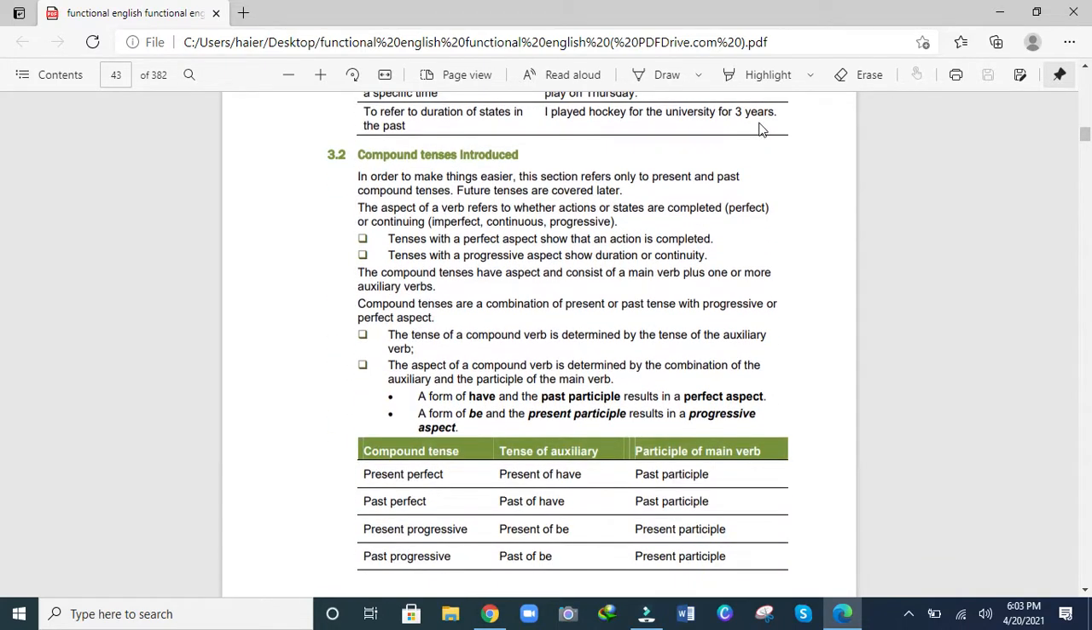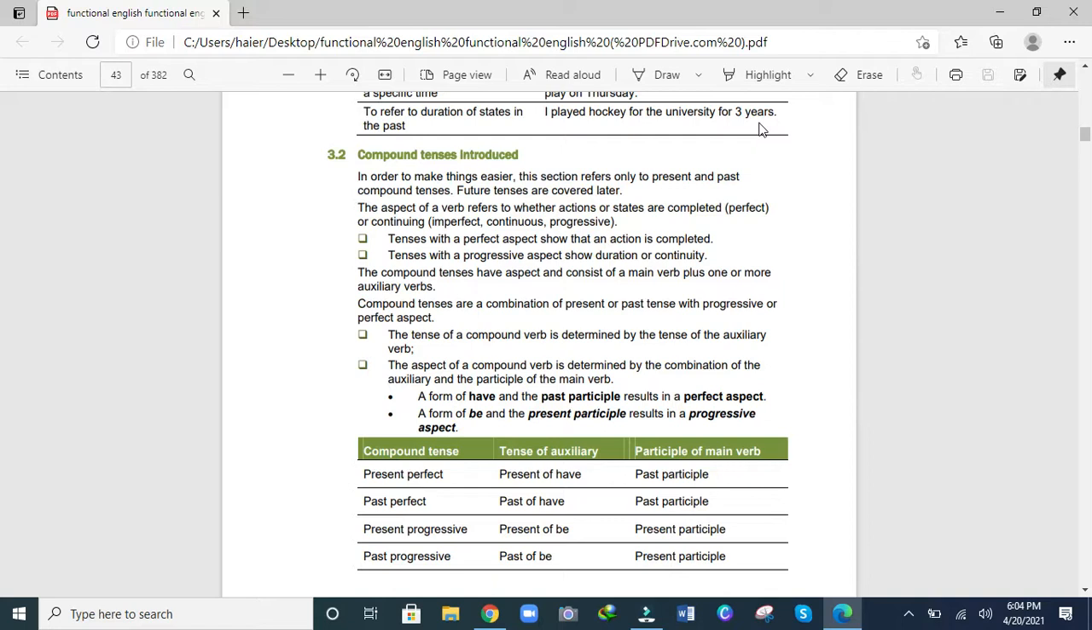Compound tenses introduced. In order to make things easier, this section refers only to present and past compound tenses. Future tenses are covered later. The aspect of a verb refers to whether actions or states are completed (perfect) or continuing (imperfect, continuous, progressive). Tenses with a perfect aspect show that an action is completed. Tenses with a progressive aspect show duration or continuity.